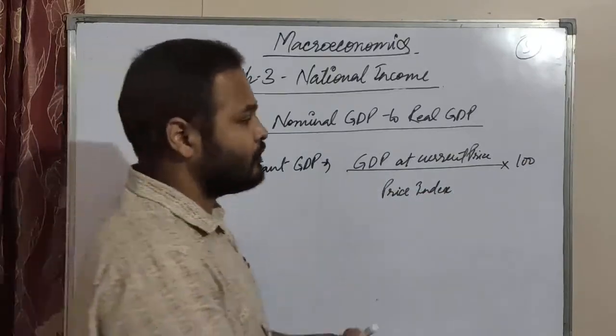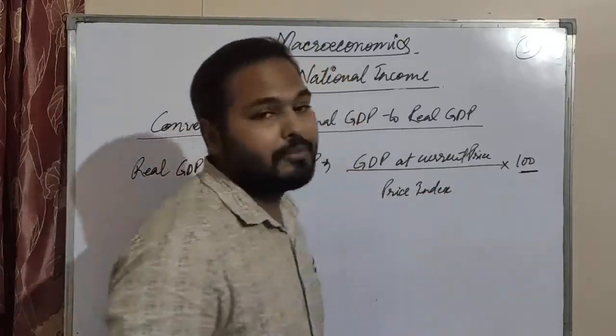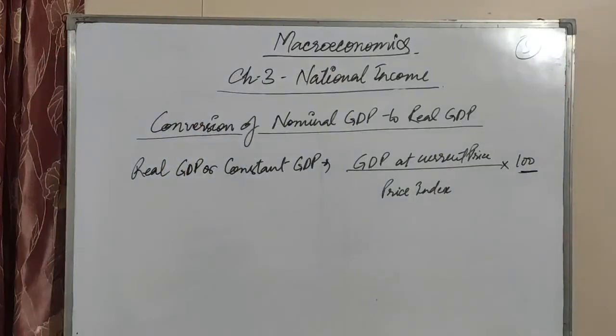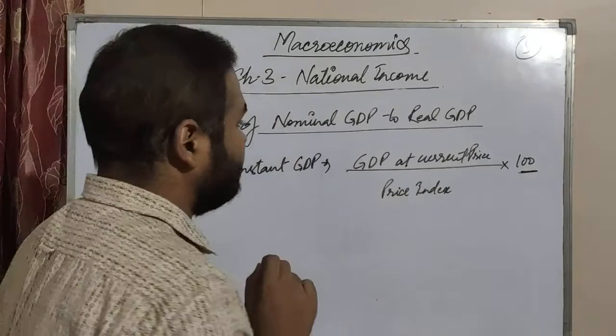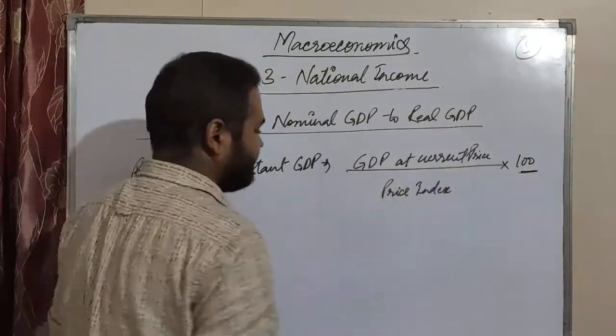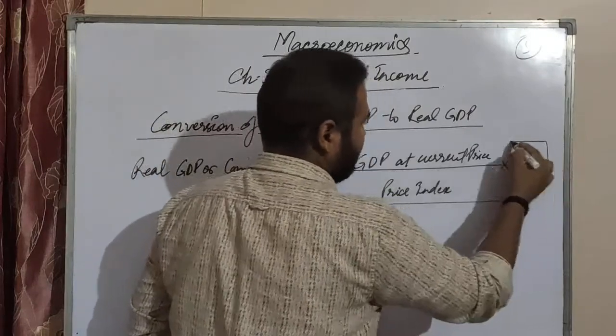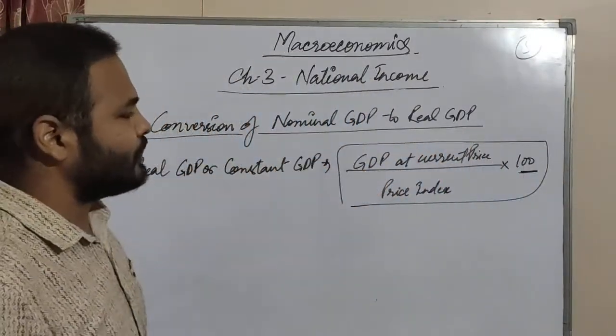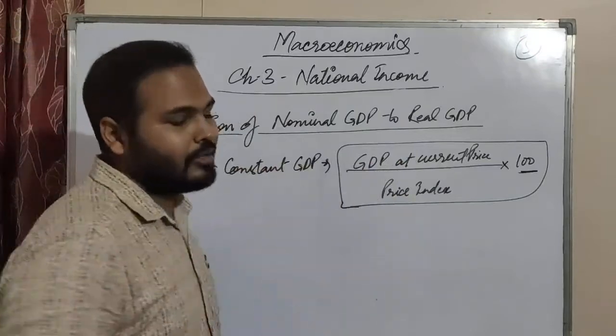You need to remember that this is the price index of the base year. So this is how you calculate nominal GDP into real GDP. This is the formula, you need to understand this.